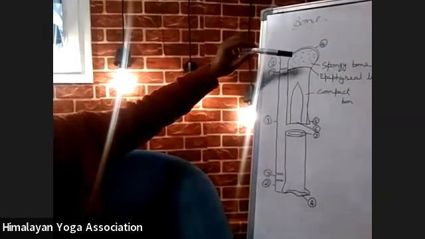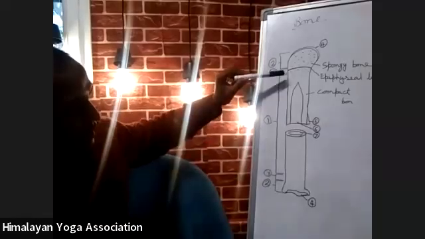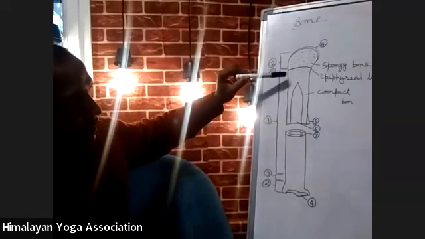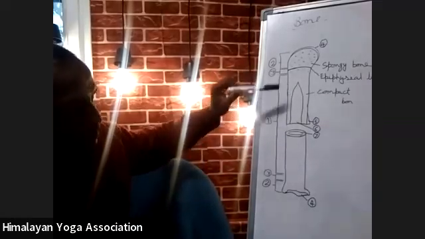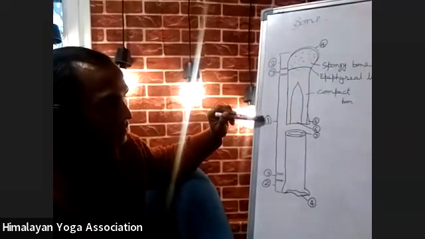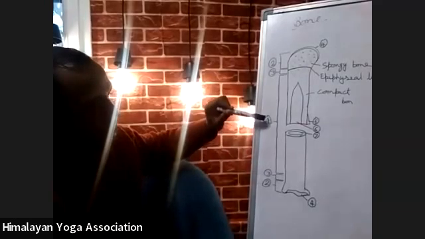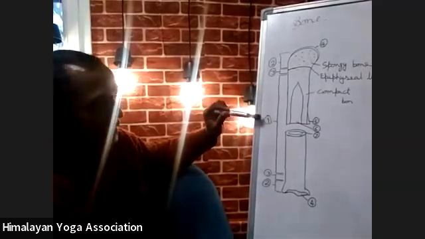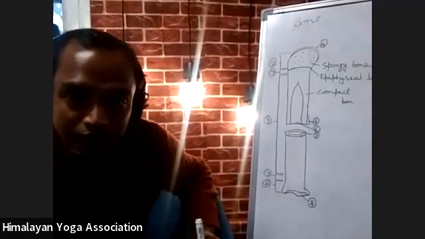This is the structure of long bone, where the main body, the shaft, S-H-A-F-T, of the bone, or main body of a bone, is known as diaphysis. Write down diaphysis. This one, number one, is diaphysis. From here to here. D-I-A-P-H-Y-S-I-S.